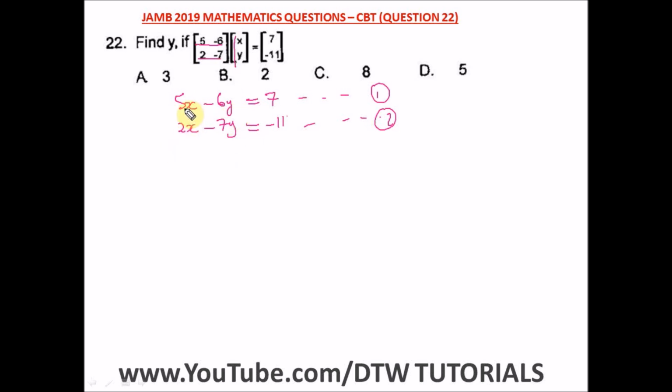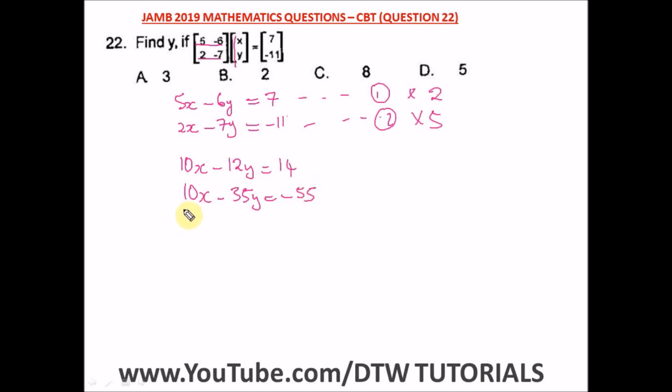So in eliminating x, what do we do? We multiply equation 1 by 2 and multiply equation 2 by 5. Okay, so let's multiply throughout. We have 2 times 5x, we have 10x, minus 2 times 6 gives 12y, equal to 2 times 7, 14. Then 5 times 2 gives us 10x, minus 5 times 7, that will give us 35y, equal to 5 times 11, which will give us minus 55.